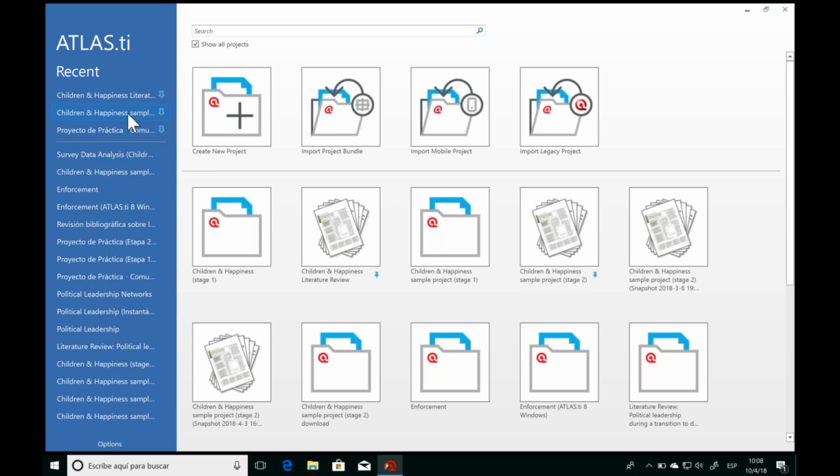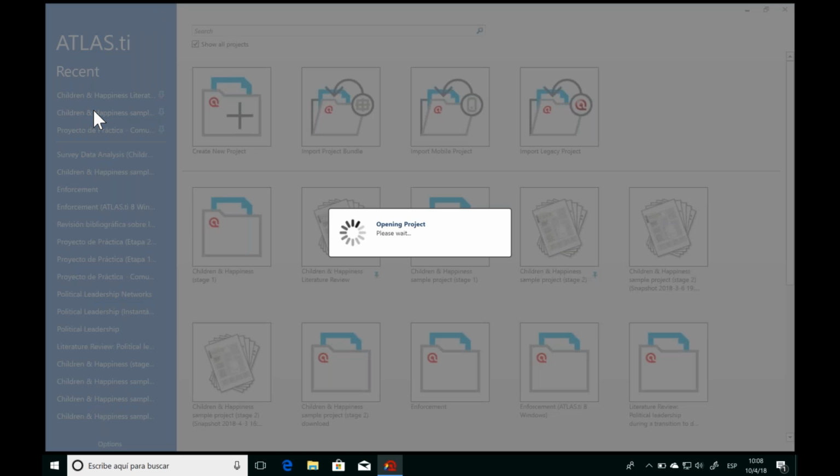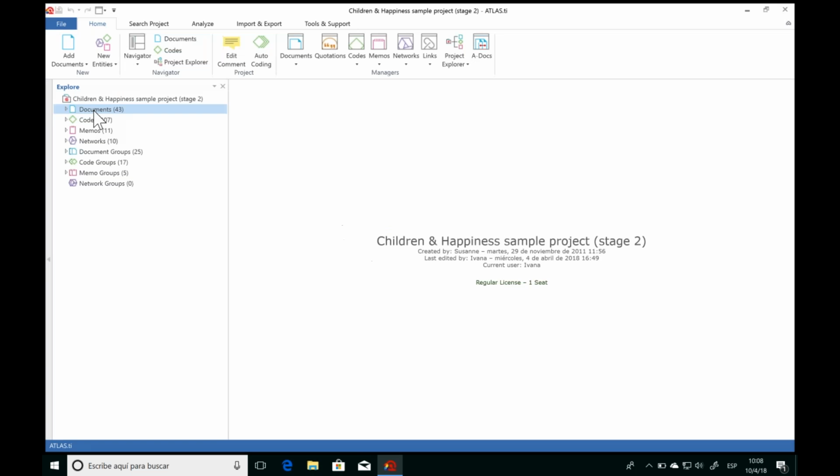So for the purpose of today, I'm going to use a project that we already have analyzed. And in this project, we're investigating the relationship between children and happiness. So how does having children affect parents' happiness? And this is a sample project, meaning that you can find this project on our website and download it. So you can also open it on your own computer and explore it and see how it looks. And if you want to have a safe space where you can learn to use the software, you'll find this Children and Happiness project on our website.